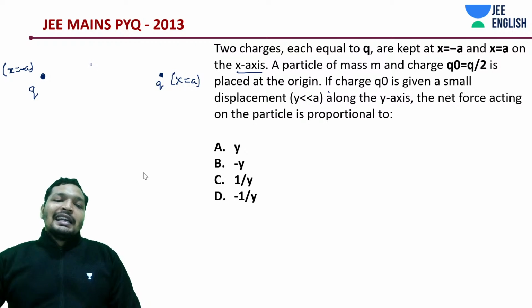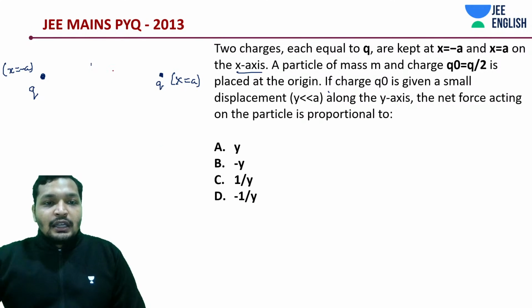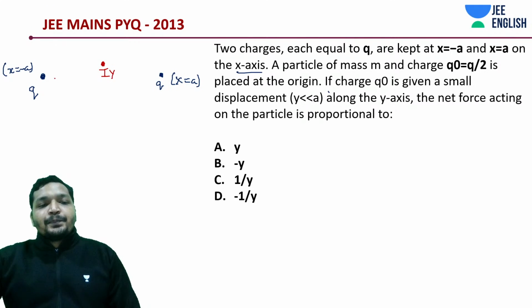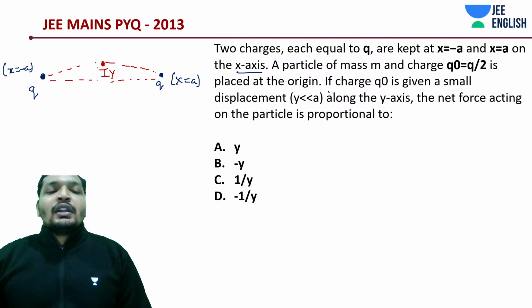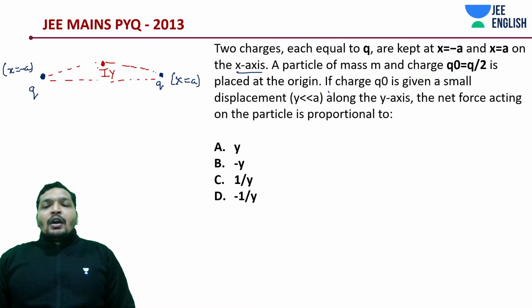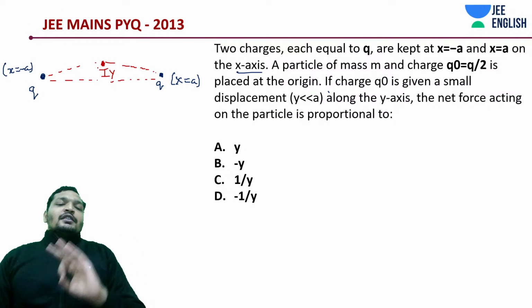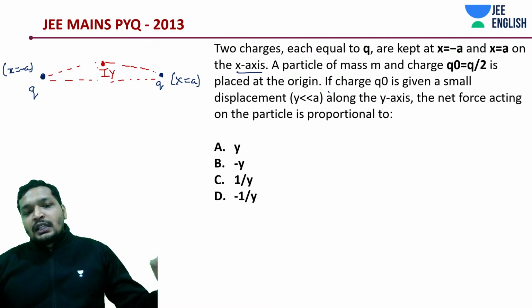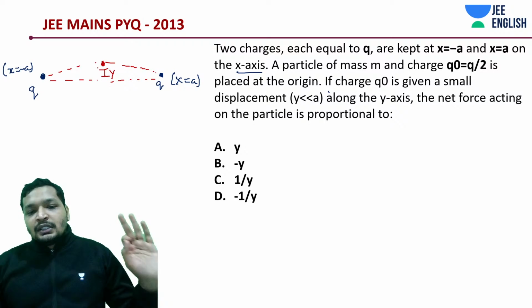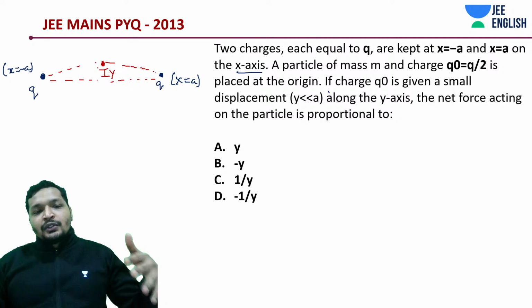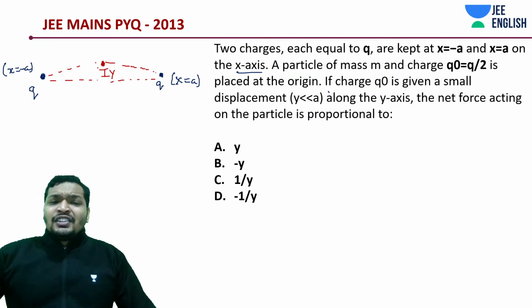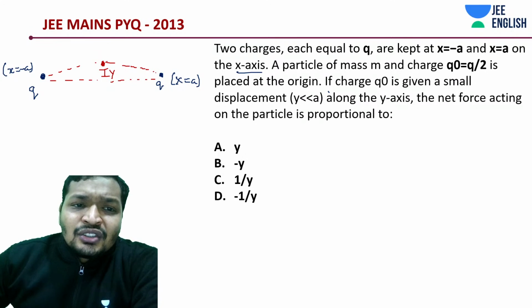What did we do? We had a charge q0 which we have displaced a little bit. A question arises: what would be the force on y, proportional to what? Given these 4 options, there is no other way to work around this question. I'll give you the exact answers at the end of the question, and also your exam solution. But first, let me ask you: it's all like charges, so which direction would the force be?